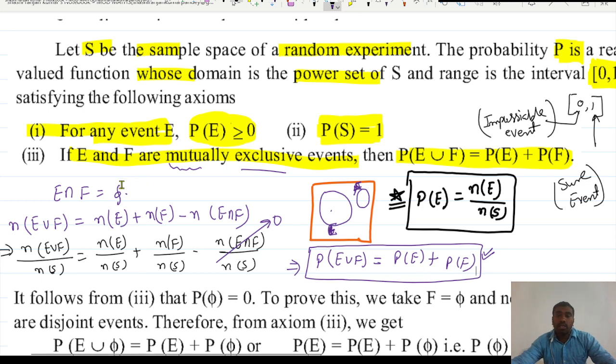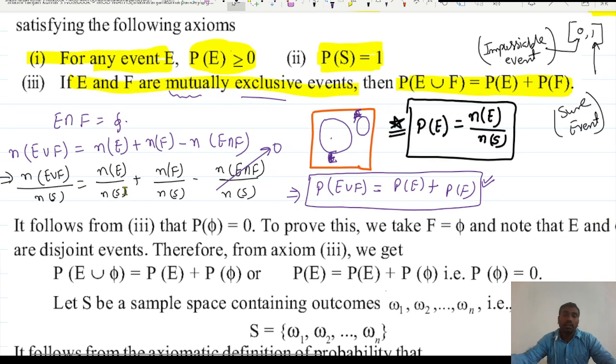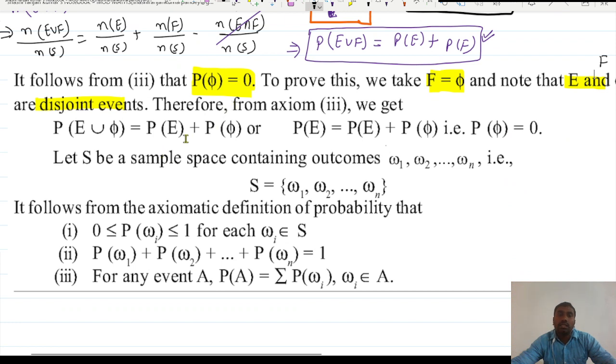Next, you can see this point also: if the probability is 0, what does that mean? Probability 0 means an impossible event. So it means F is phi, there is no element there. So E and F are disjoint sets, because there is no common element, and only then E intersection F is phi.